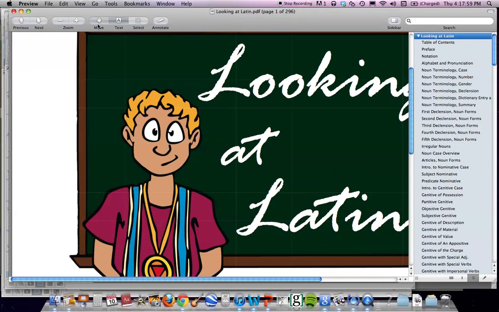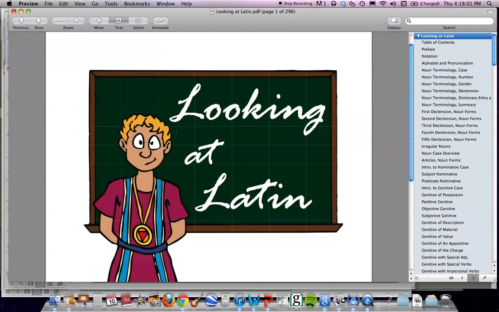Let me go back to this beautiful picture right here, and in this section, we're talking about direct questions. Direct questions really can be asked with different things, either with interrogative adverbs. You have a bunch of them at the bottom of page 267. You can have interrogative particles that you would tag on at the end of the word, like the ne, N-E, that you can tag on at the end of a verb, for example. And then you have some interrogative adjectives or pronouns that you should be familiar with.